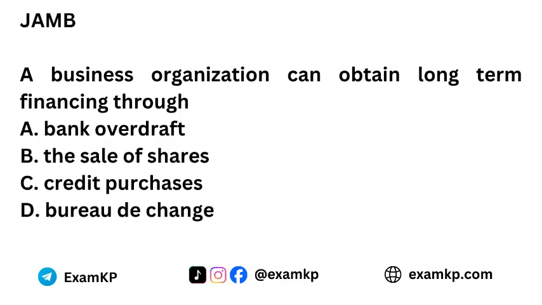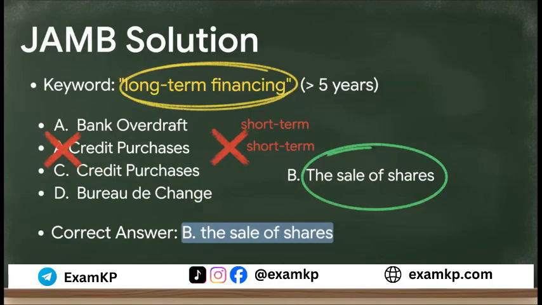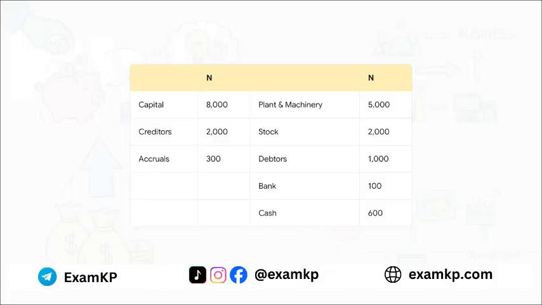Let's eliminate the wrong answers. Bank overdraft? Nope, that's short-term. Credit purchases? Also short-term. Bureau de Change? They do forex. They don't give out long-term loans. So what's left? The sale of shares, which is the perfect example of long-term permanent capital. The answer is B. A common trap is picking Bureau de Change just because the name sounds financial. Don't fall for it.